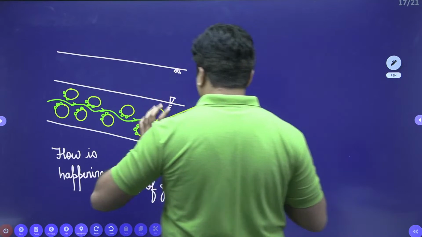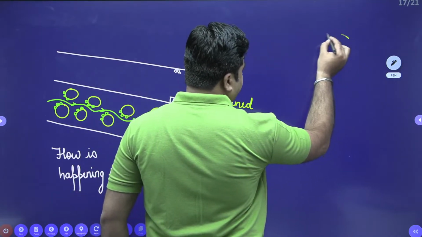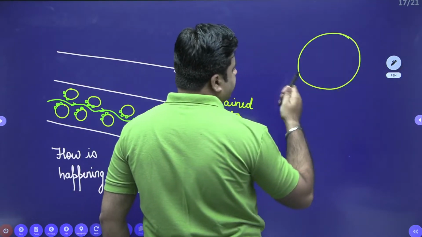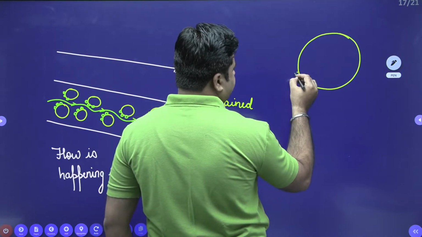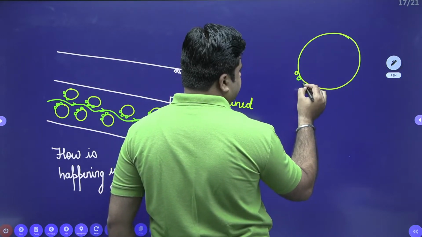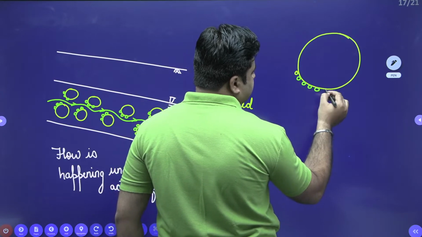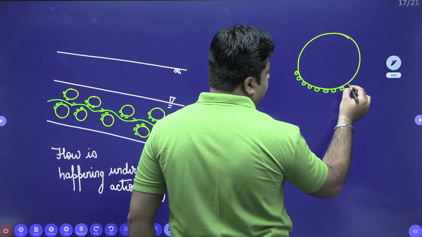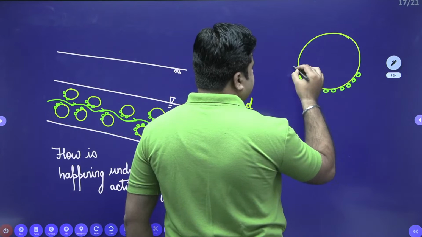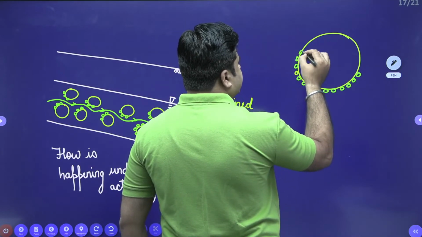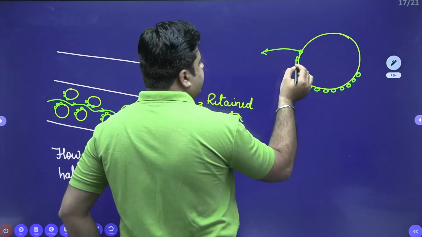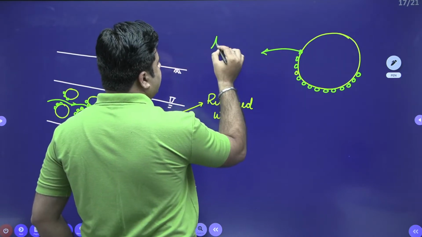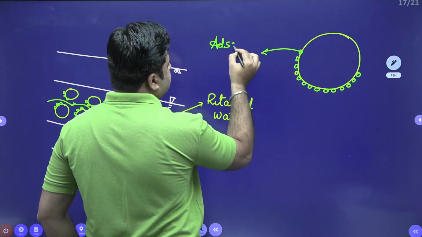If you zoom this picture, this is my soil medium, and over the surface of the soil medium, these are the particles which get adsorbed like this. This is known as retained water, and it is also known as adsorbed water.